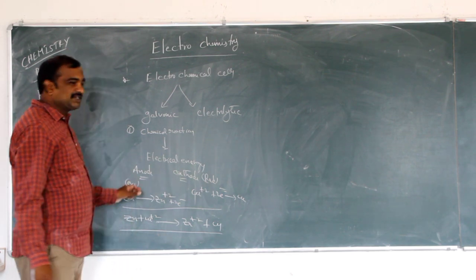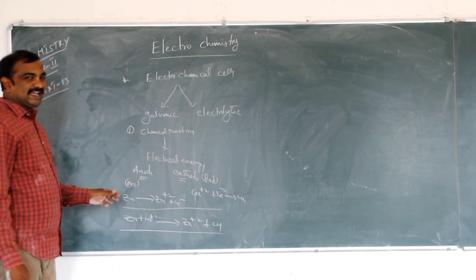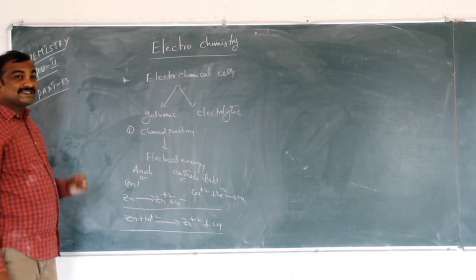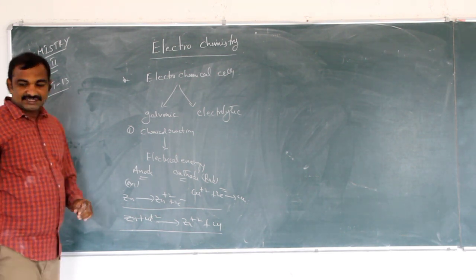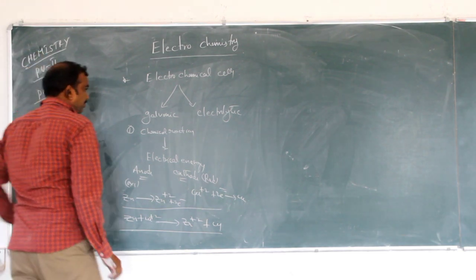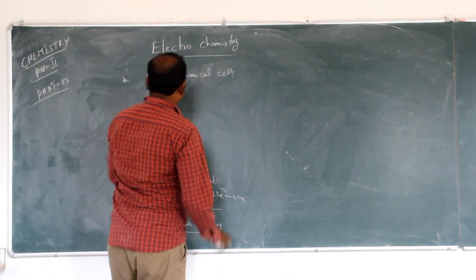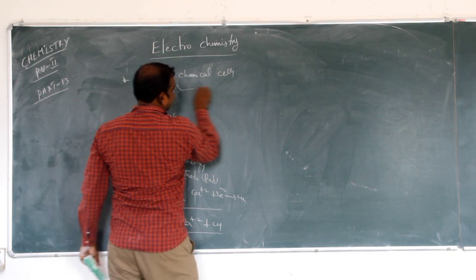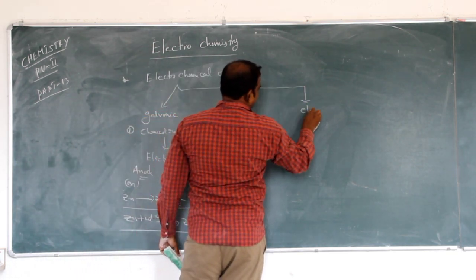How can you represent this overall reaction in a galvanic cell representation?